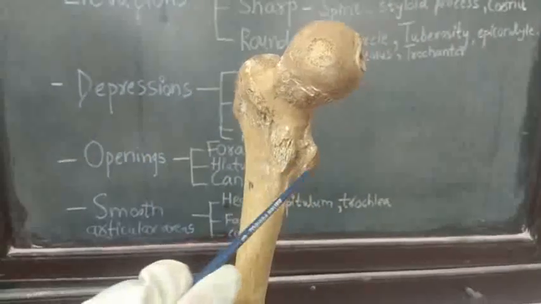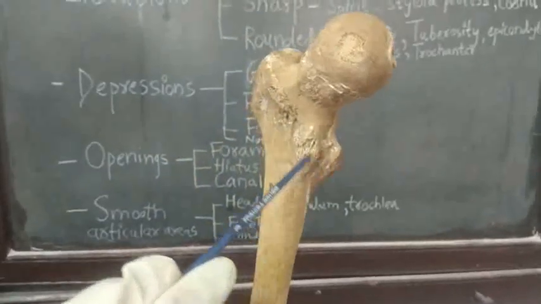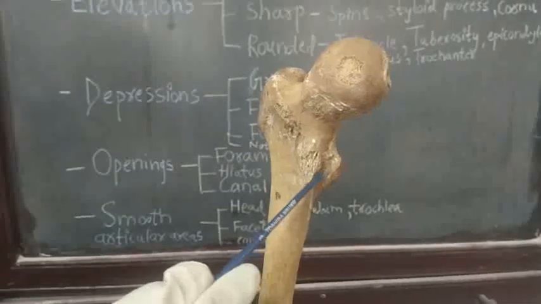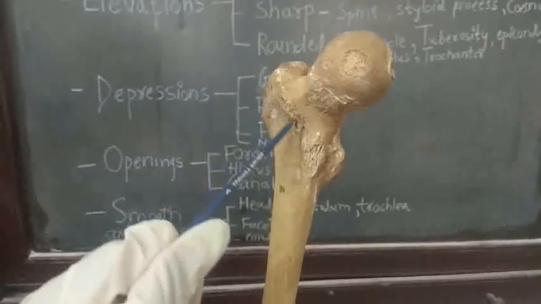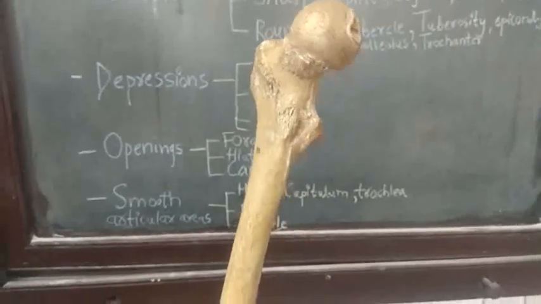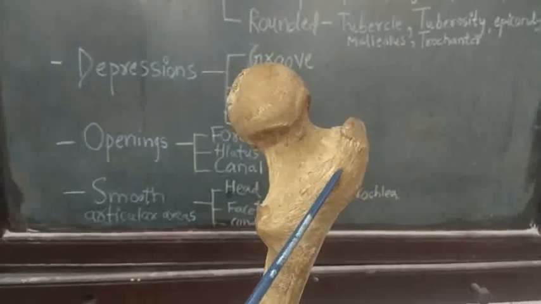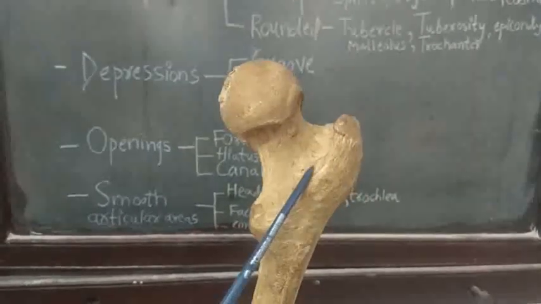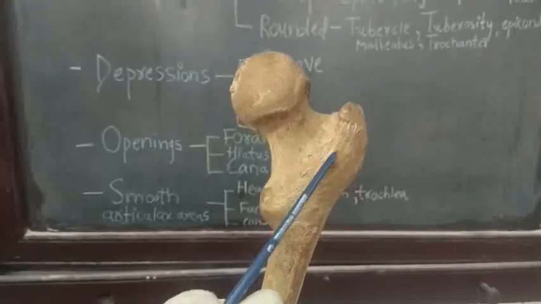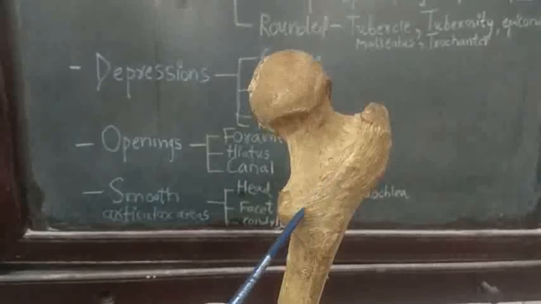From greater trochanter to lesser trochanter, you can see this line. This is intertrochanteric line. On the posterior side, you can see this elevation. This elevation is called as intertrochanteric crest.